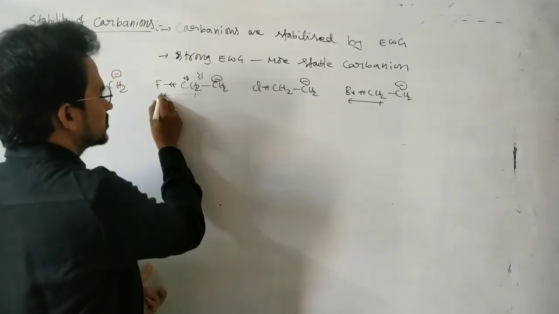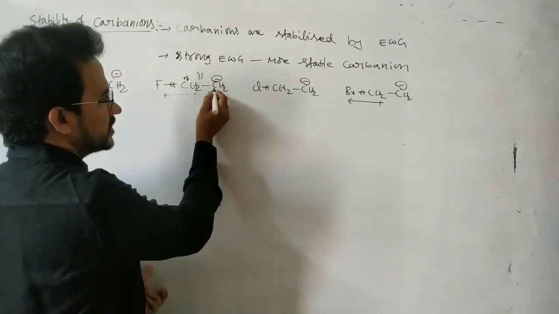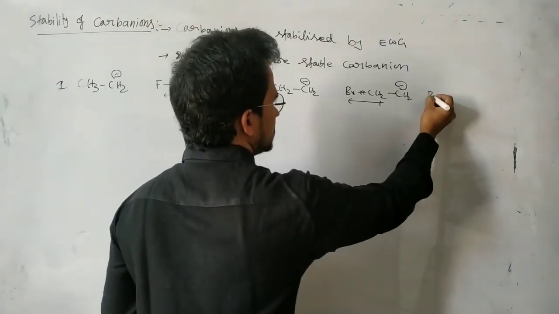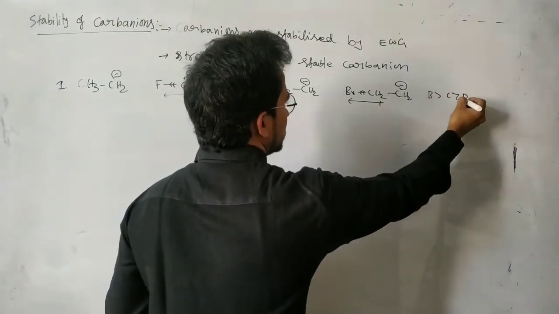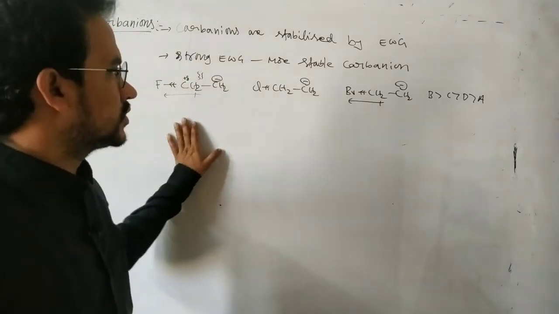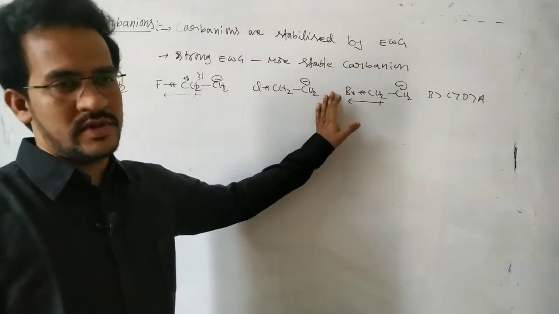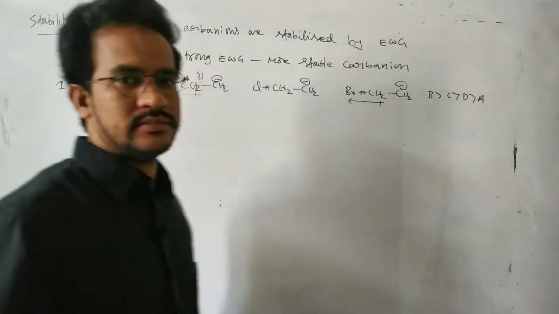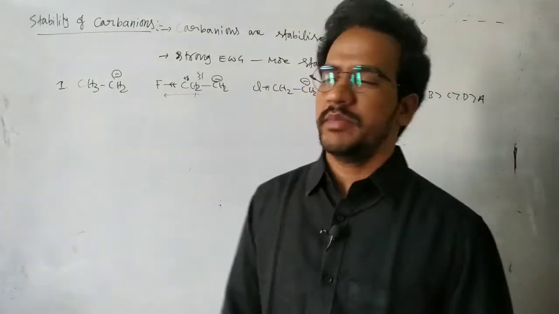So it is a strong electron withdrawing group. Here more decrease of the magnitude of the negative charge, so more stable. So here B is more stable, next to C, D and A. Because here fluorine is a strong minus I group, next to Cl, next to Br. And here there is no minus I group, so it is the least stable carbanion.